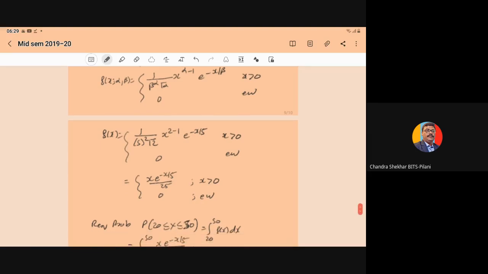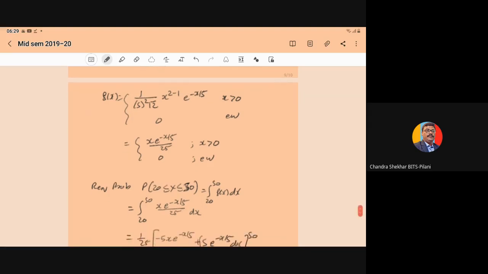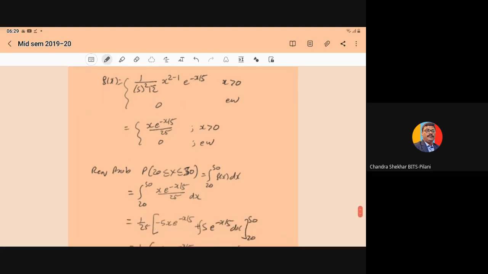So gamma of 2 is equal to 1 into factorial of 1, and factorial of 1 is 1. So gamma of 2 is equal to 1. 5 square is 25. x to the power 2 minus 1 means x, e to the power minus x upon 5. So here f(x) will become x into e to the power minus x upon 5, upon 25, for x greater than 0, elsewhere it is 0.